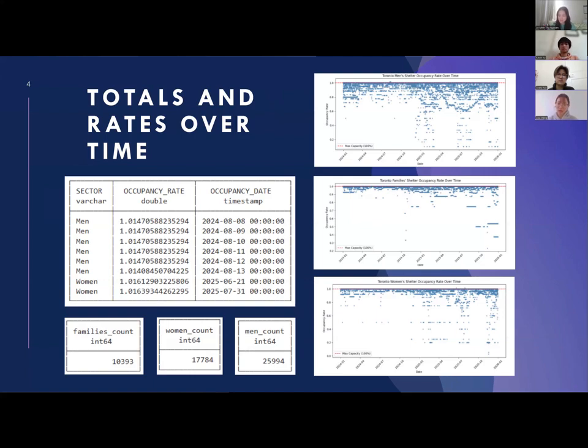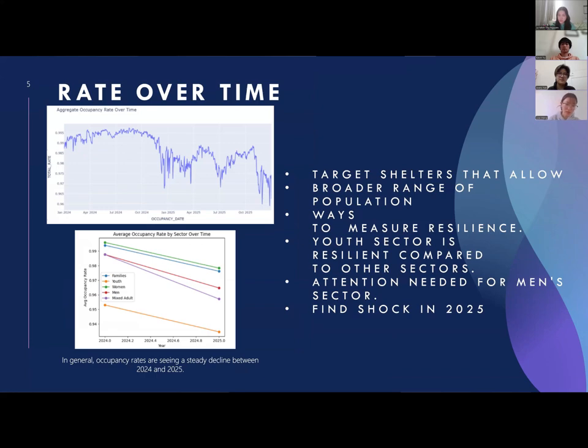We can also see an increase in variability in 2025, and so this indicates a shock. Looking at the rates over time, we can see that the occupancy rates are again lower in 2025, indicating that some sort of shock may be helping the system become more resilient. And this is again reinforced with the occupancy rates by sector over time.